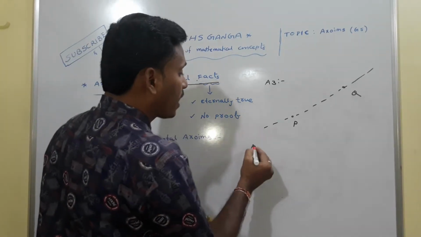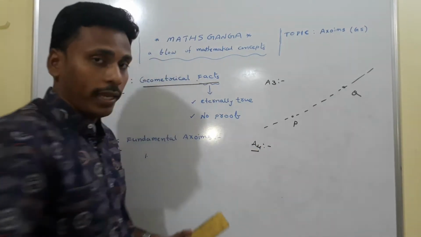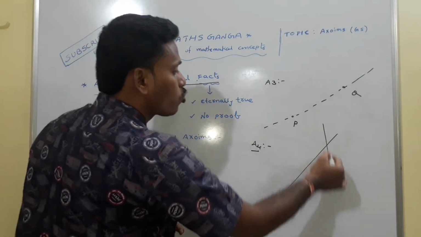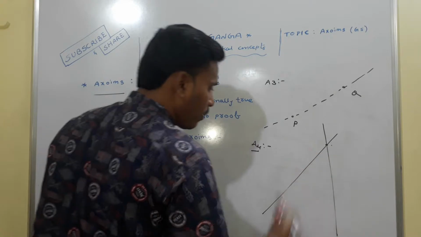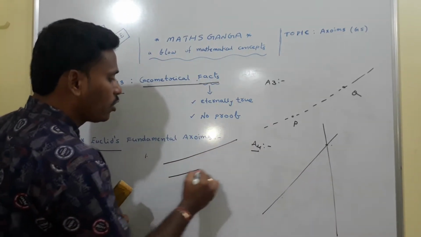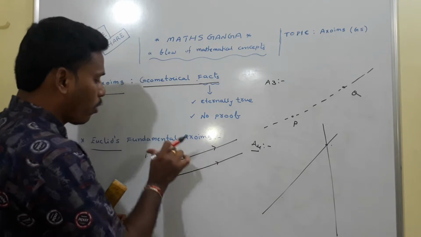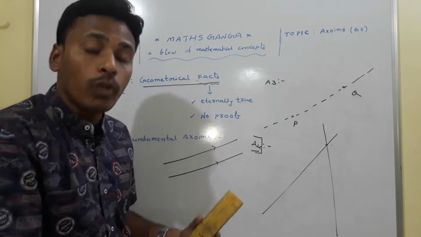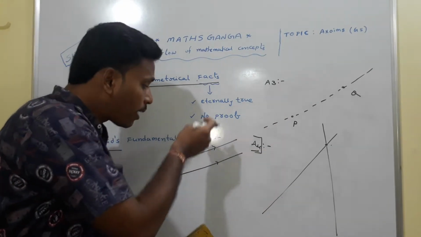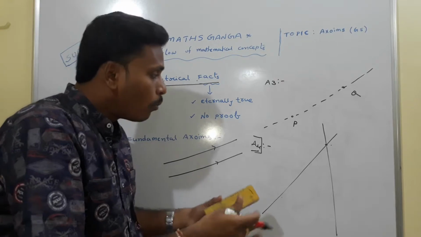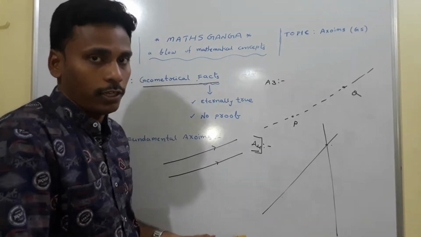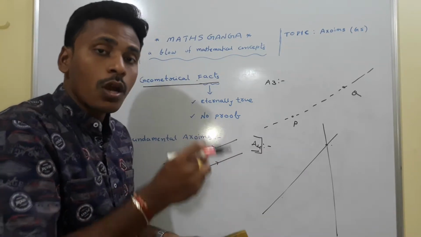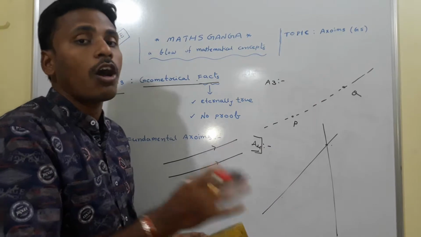And then coming to axiom 4, which is about 2 lines. If you take any 2 lines on a plane, these 2 lines may have one intersection point, or these 2 lines may not have any common point. In the sense, if you take any 2 lines on a plane, sometimes they have one common point, sometimes no common point, and more than that we don't have any other possibility. So axiom 4 concludes that there exists at most one common point for two different lines of a plane.